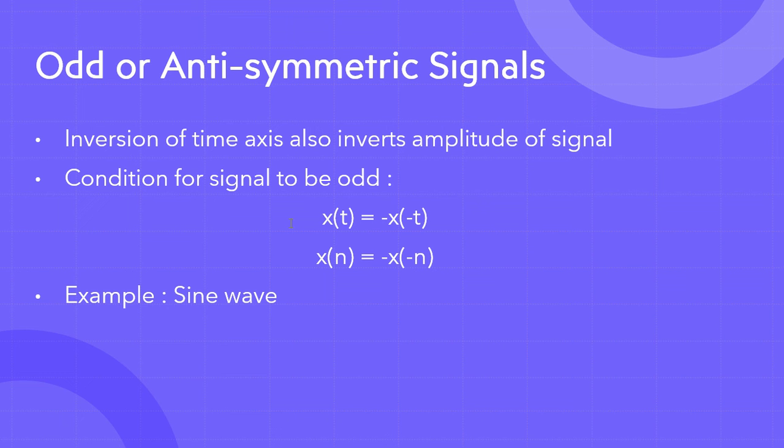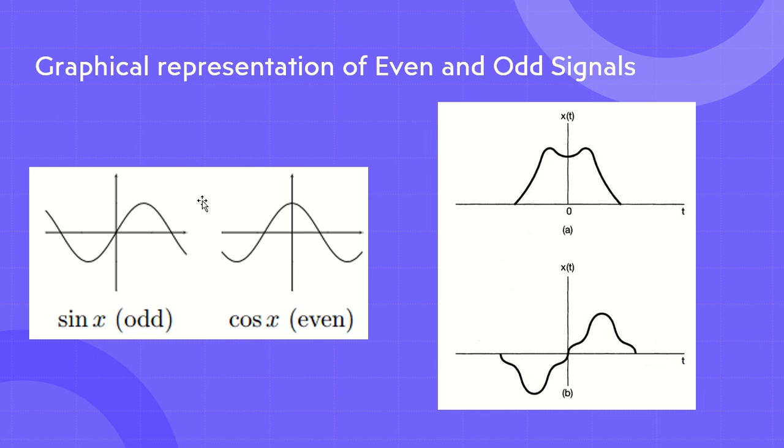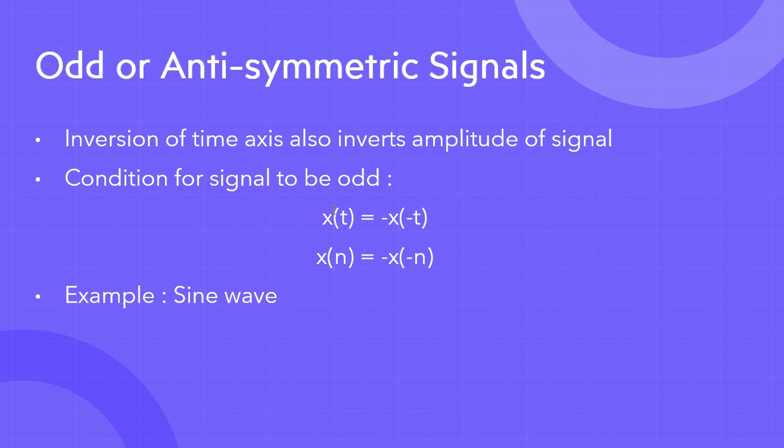When we took negative t, the amplitude also became negative. See, here we have positive time and positive amplitude. And when we inverted the time, the amplitude also got inverted, which was not the case for an even signal. So that is your odd or anti-symmetric signal.